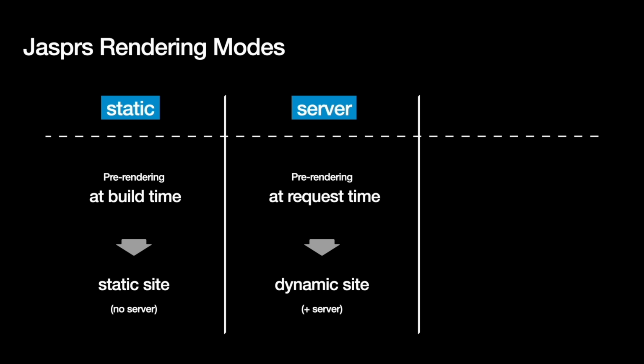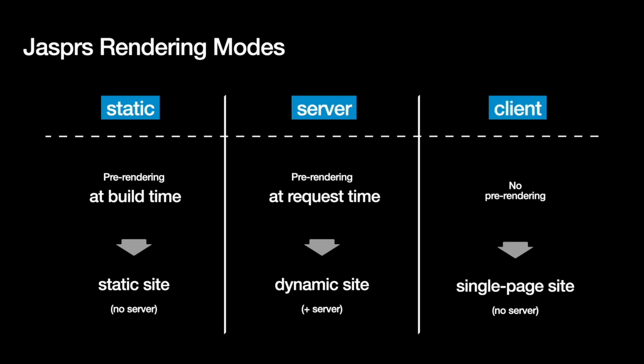But the content changes really often, like you can't redeploy Stack Overflow whenever someone posts a comment. Of course, with this option, you have an actual server running that you need to host somewhere. And for completeness, the third option is just no pre-rendering. You can also just use Jasper purely on a client to build something like a single-page site.